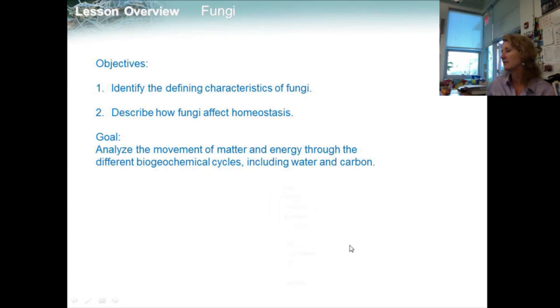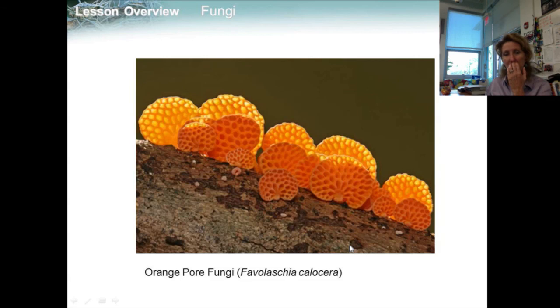All right, do I have a cute picture? Oh, this is the cutest picture of a fungi I could find. It's an orange spore fungi. It's actually found in New Zealand, and it's quite deadly, but it's kind of cute.